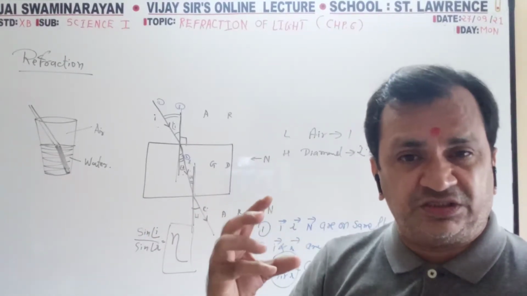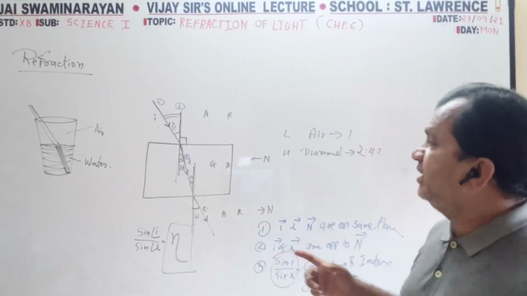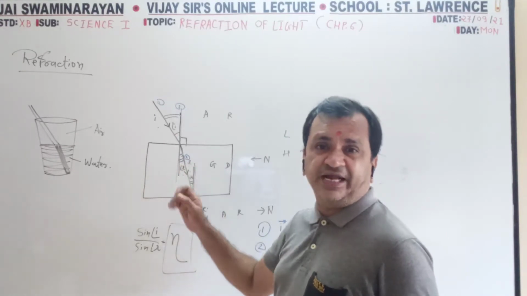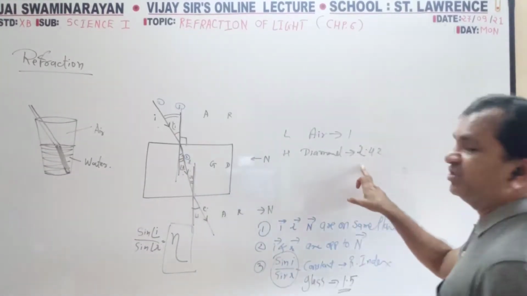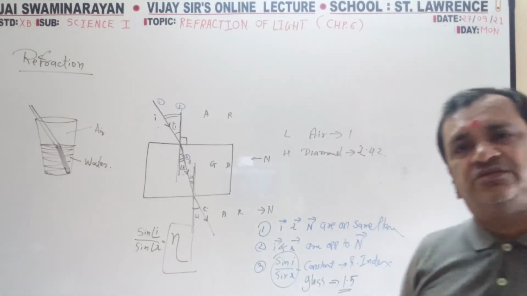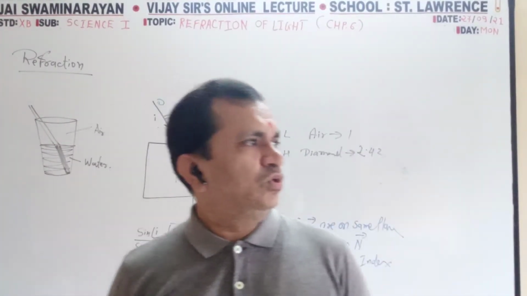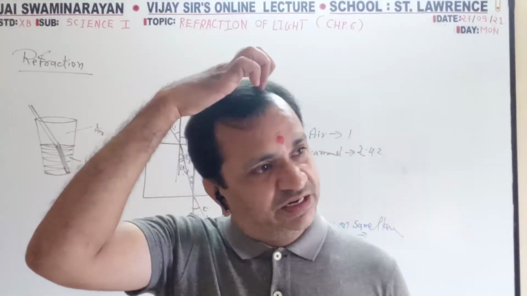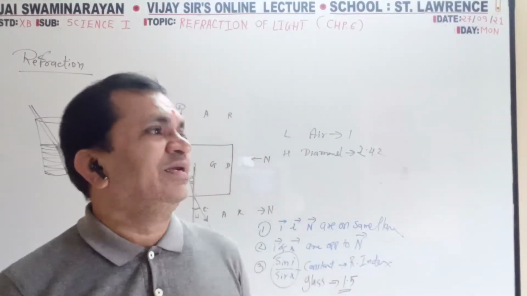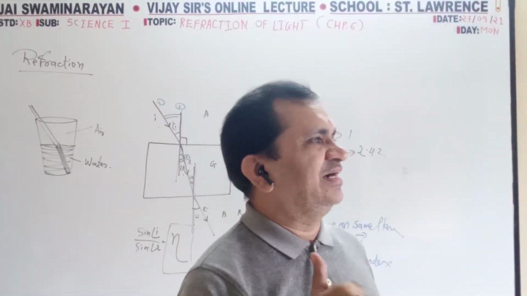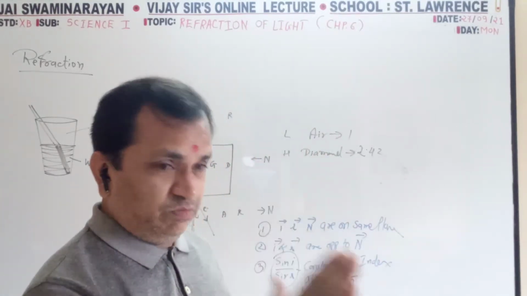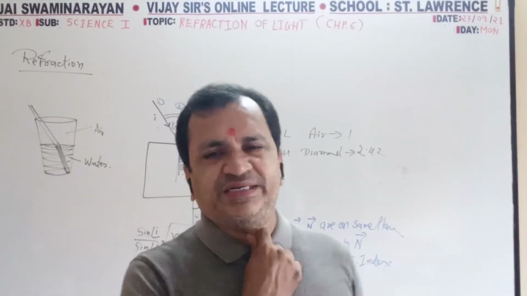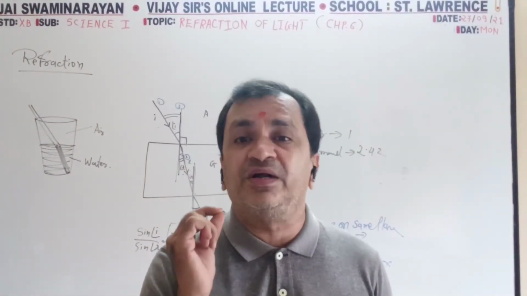Dense, that is what we call dense. And more deflection of the light you will find. Change in the direction is more. So the highest refractive index among all transparent media. Lowest is air, less deflection, less refractive index. Dense media, transparent, diamond, more refraction takes place, more refractive index, highest, that you have to remember, 2.42.